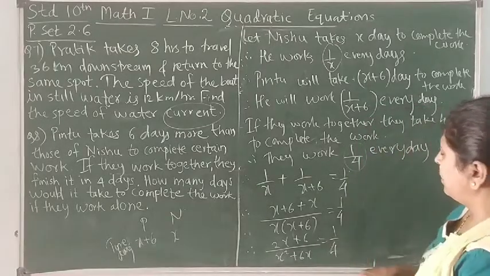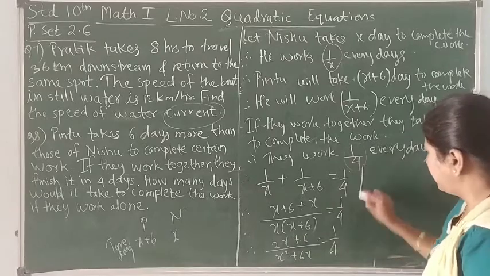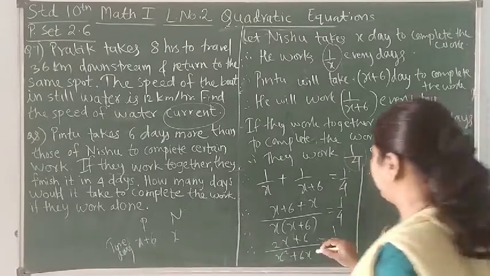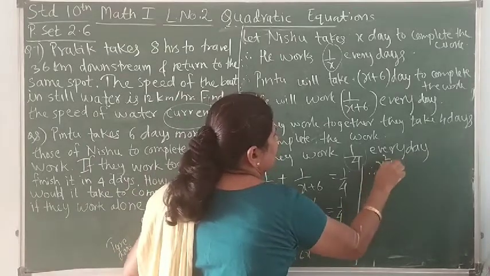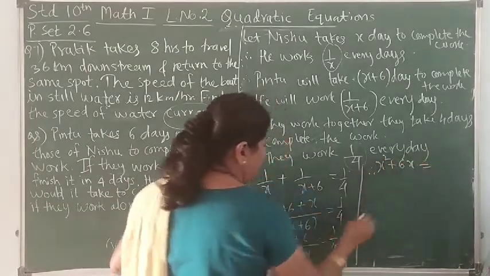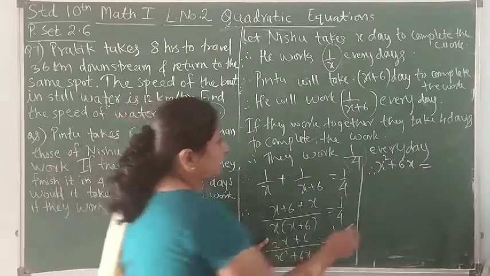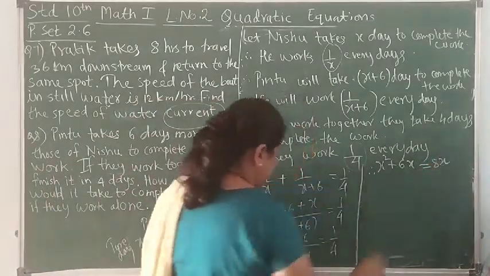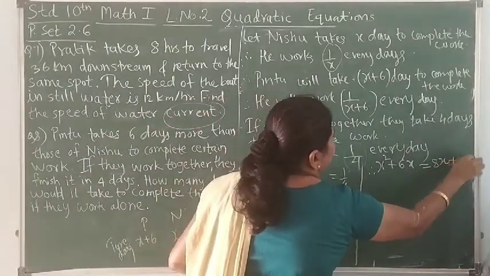Okay. So now do the cross multiplication. By cross multiplication, x square plus 6x is equal to, now multiply by 4 to these terms. 4 into 2x, 4 twos are 8x, and 4 sixes are 24, plus 24.